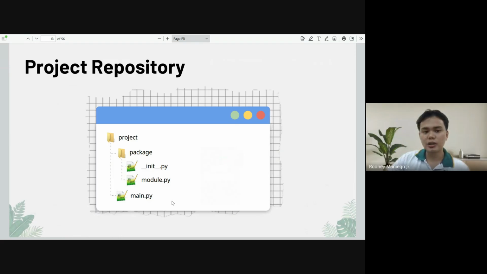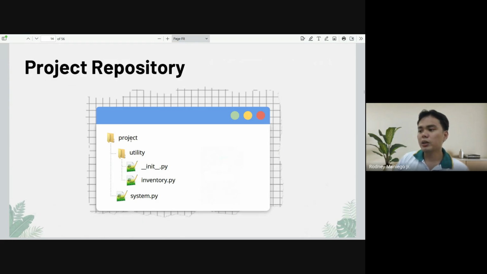This is just the generic naming convention, the generic setup, and inside that project, you can create multiple packages, and inside that package, you should have this init.py file, and you can have one or more modules or Python programs.